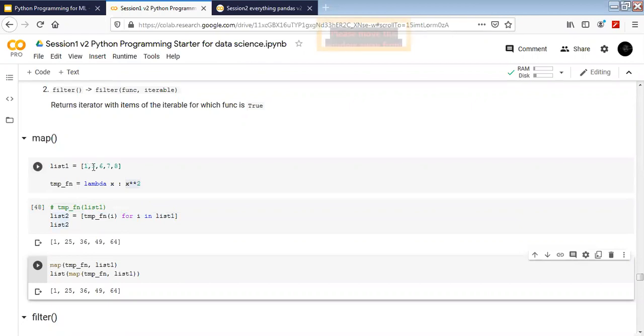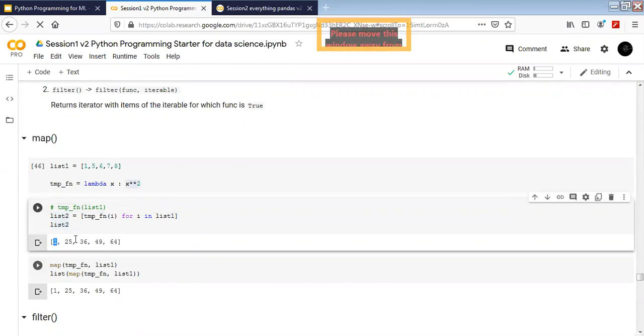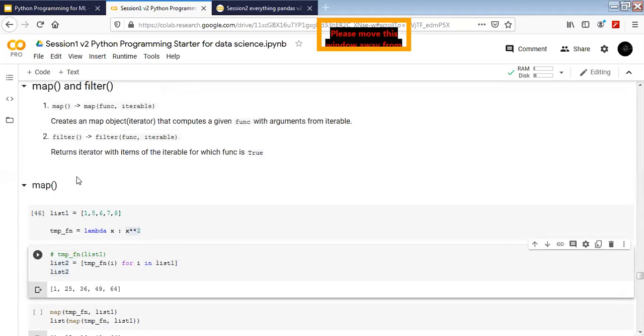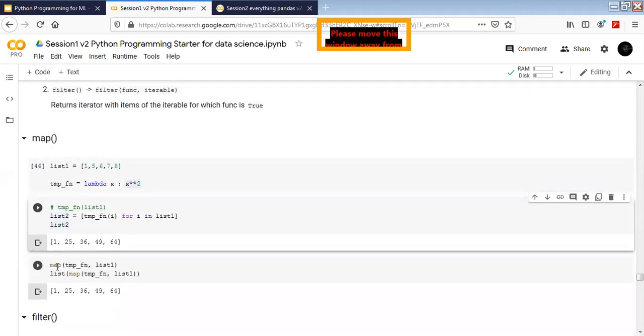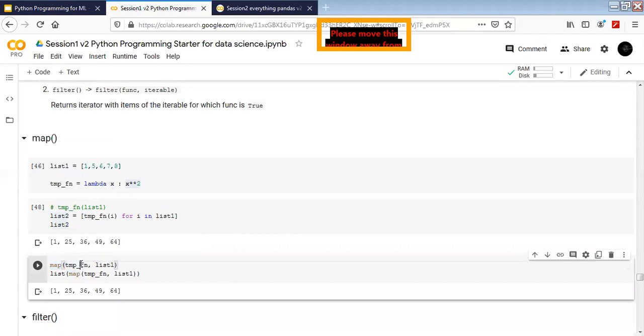First 5 squared, then 6 squared, and 7 and 8 squared. These are the values in the sequence. Now the same thing can be done with something called map. In the definition we saw that for map, we write map, then the function we want to apply on each element, and then the iterable, which is my list. So if I execute it, let's see.